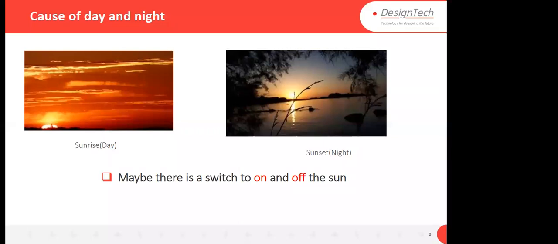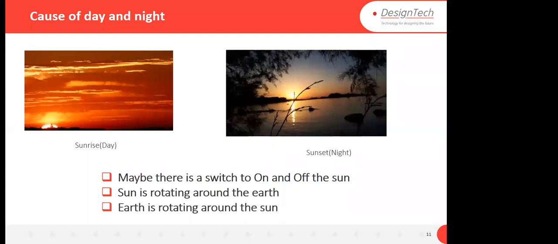Accuracy will also be around 70-80%. I am correct 80% of the time that at 6 p.m. the sun will set and at 6 a.m. the sun will rise. But the algorithm is completely wrong, and your assumption is also completely wrong. Second, we can say that the sun is rotating around the earth. In this case also, if you take a decision based on that, your accuracy will still be high, better than the first one, the switch on and off. But in this case, your algorithm is completely wrong. Third, we can say that the earth is rotating around the sun. In this case, my accuracy will be high, and my algorithm is also correct.